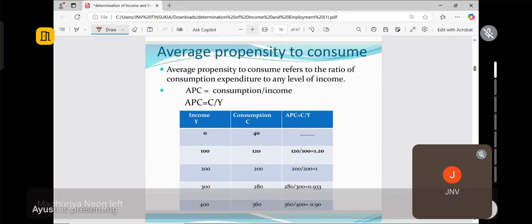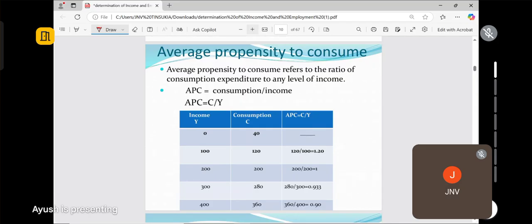Average propensity to consume refers to the ratio of consumption expenditure to any level of income. This is the formula for average propensity to consume: APC is equal to C divided by Y. At this particular level of income, say for example 100, what is your consumption? At 200 level of income, what is your consumption? At 300 level of income, what is our consumption? By this we find out APC, C divided by Y. Here the C is 120 and Y is 100. Accordingly, we have 1.20 APC.